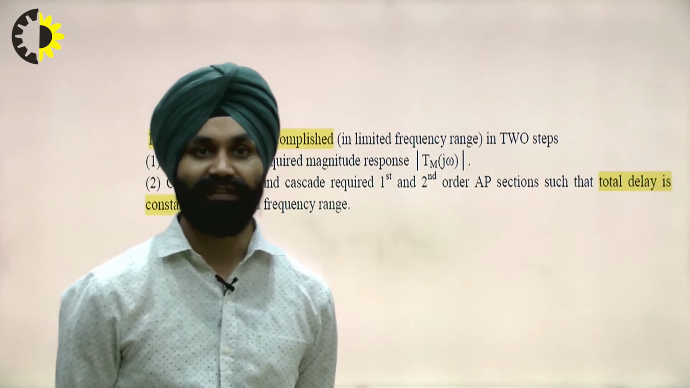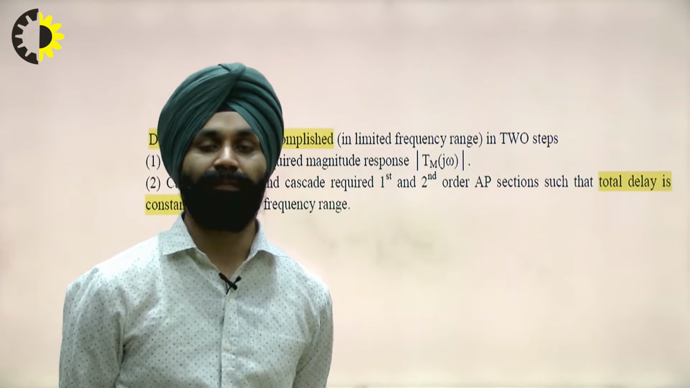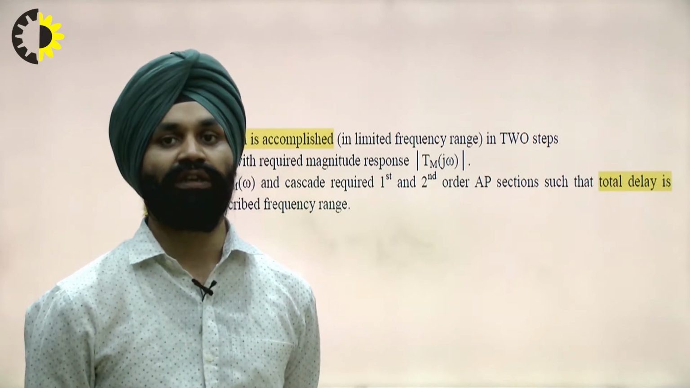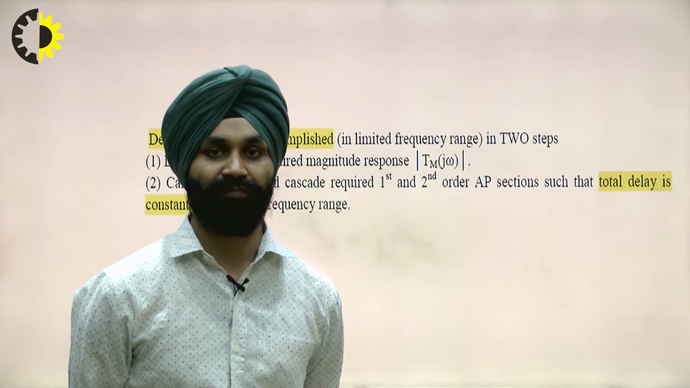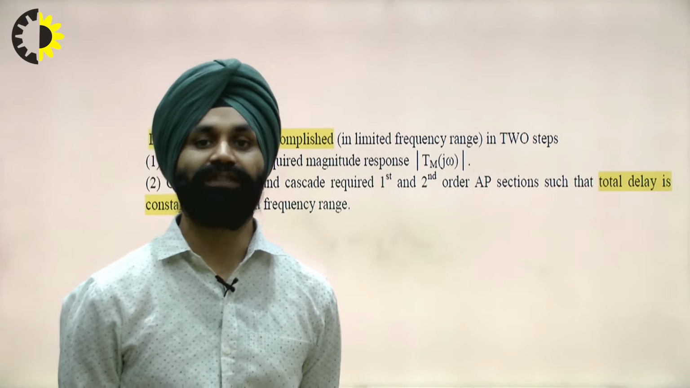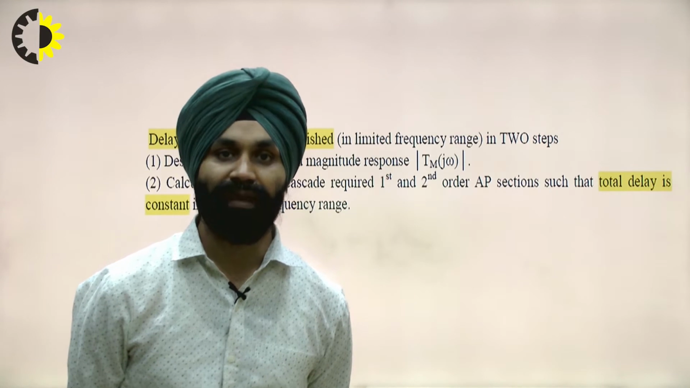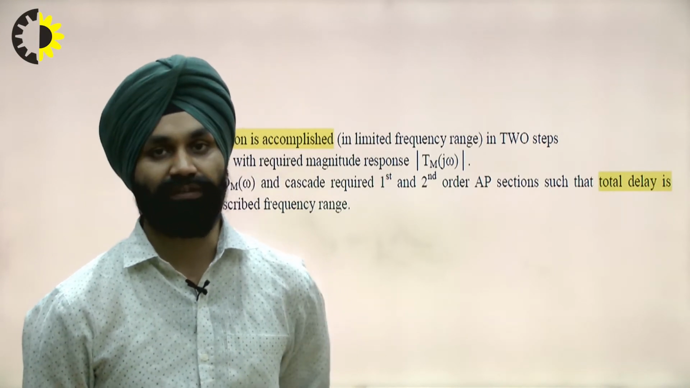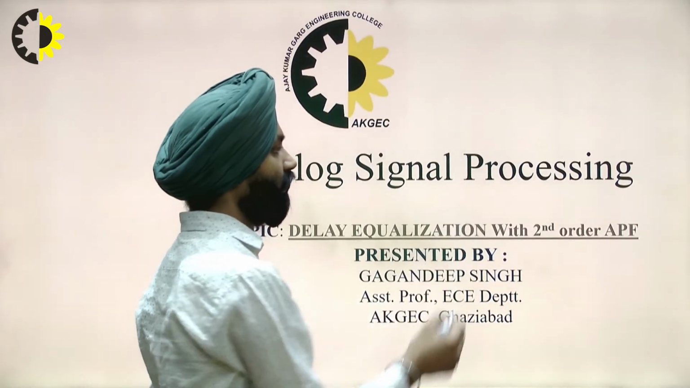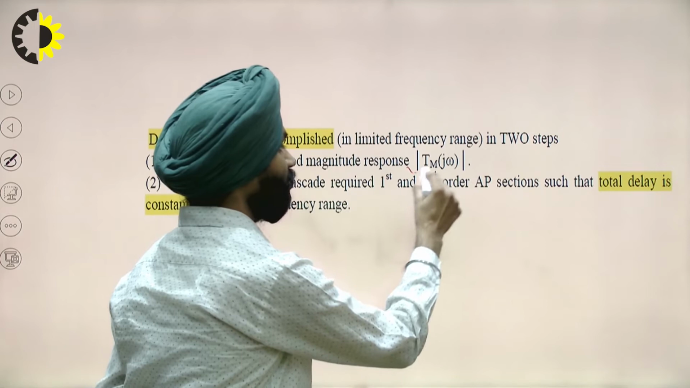we have discussed that delay equalization can be mitigated using two steps. If we have a main filter that is to be designed, first of all, we will design the transfer function of that filter, and we will find out the magnitude of that transfer function. So let's suppose Tm is the main transfer function. So first of all, we have to find out the magnitude response of this filter.